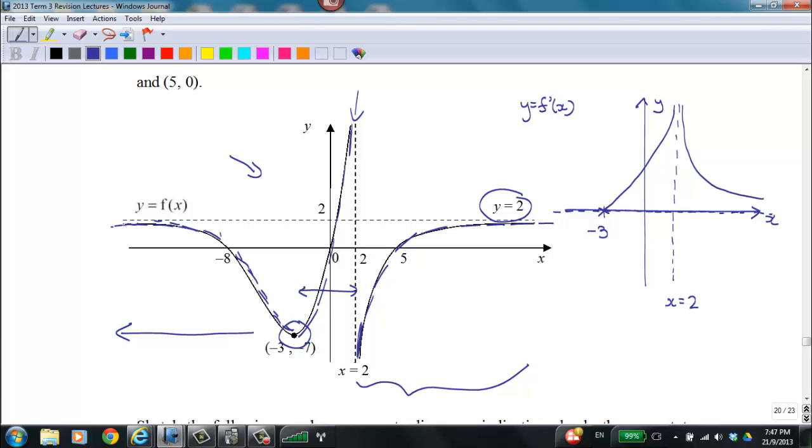So how to sketch a graph such that it is below the x-axis and yet, towards the left, approaches 0 because the gradient value is approaching 0? The way we can make sure this happens is something like this. Once this is done, this will be the graph for y equals f'(x).